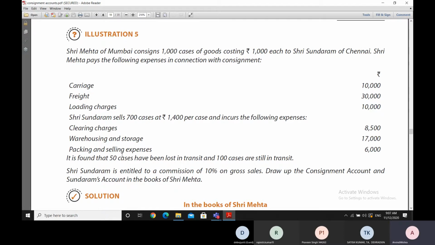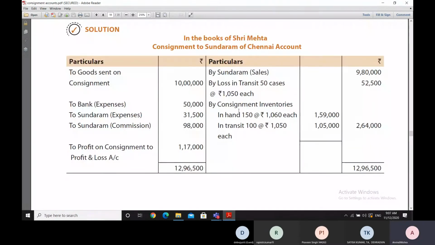Out of the 300, 50 are lost in transit, so we get 250, and 100 are still in transit. So we minus this and we get 150. So 150 are left in hand and 100 are in transit.